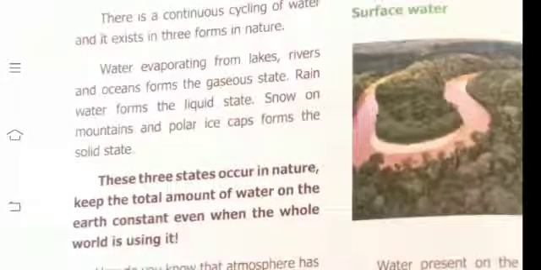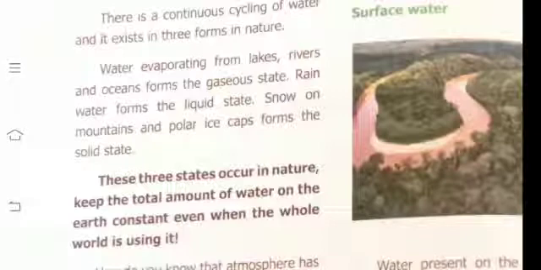Okay, in this cycling, water evaporating from lakes, rivers and oceans forms the gaseous state. That is gas. Rainwater forms the liquid state. The rain comes to the land, that stage is the liquid stage. Then snow on mountains, the ice cubes in the Himalayas, there are many ice cubes, that is called solid. Polar ice caps form the solid state.